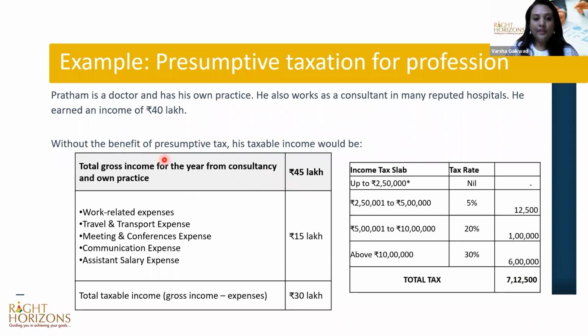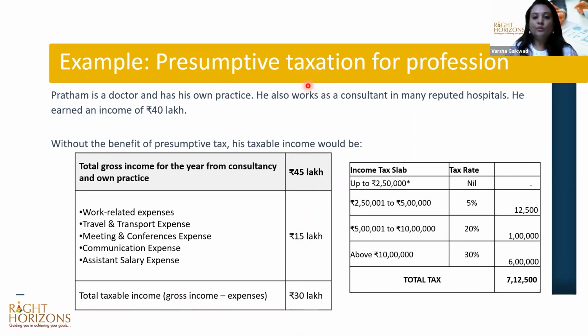If he goes for declaring it as a business income, then he is going to deduct all the related expenses: work related, travel, transport, meetings, conferences, everything. All this put together is coming to 15 lakhs. So 45 lakhs minus expenses 15 lakhs will give us 30 lakhs, which is the total taxable income now.